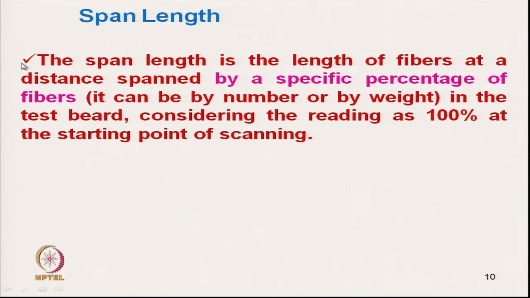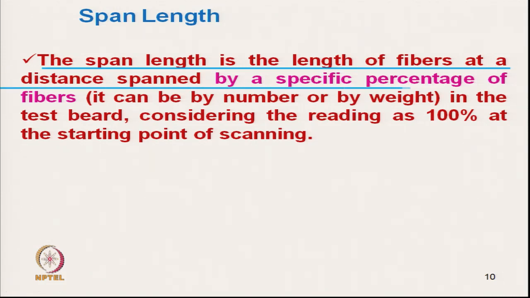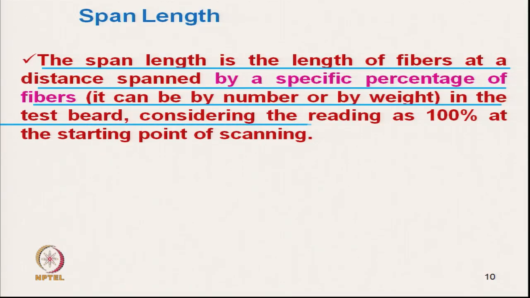So the span length is the length of the fibers at a distance spanned by a specific percent of fiber. It can be by number or by weight, in the test beard, considering the reading as 100% at the starting point of scanning.